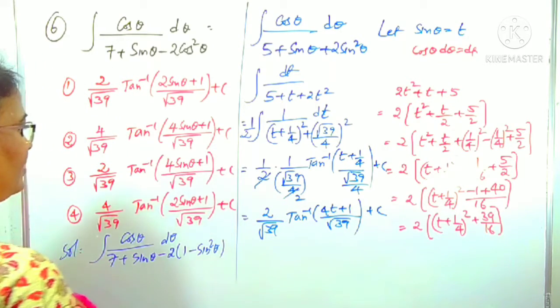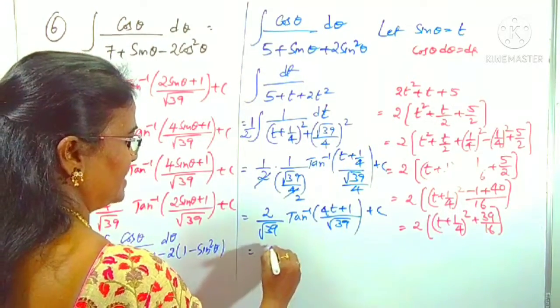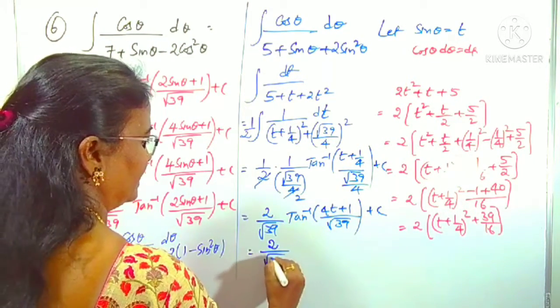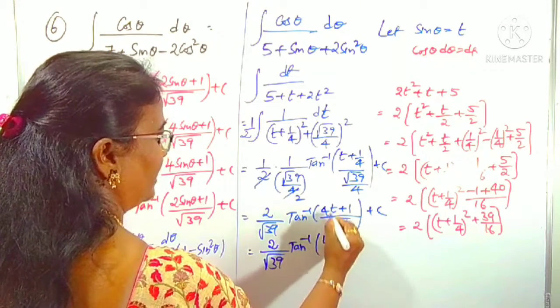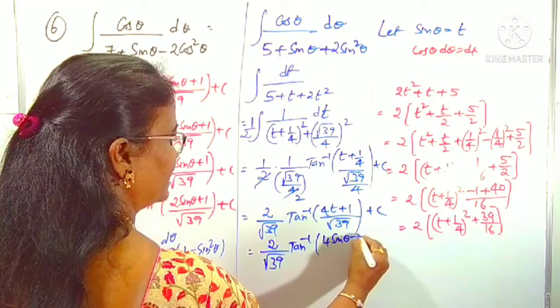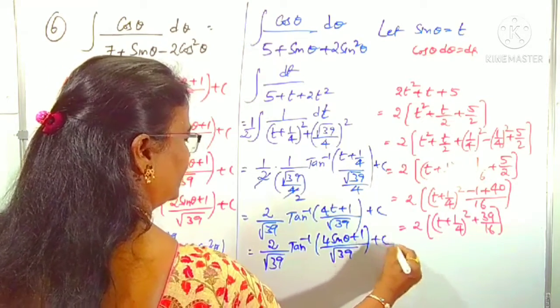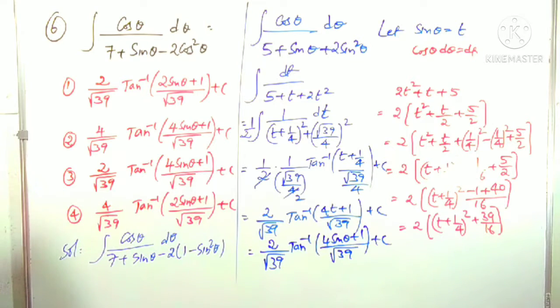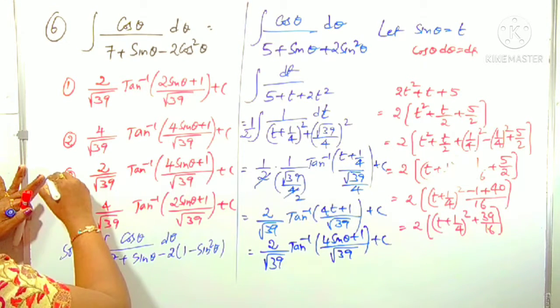What is actually the substitution? t is sin theta. We can replace it. 2 by root 39 of tan inverse of 4 in place of t, we can write sin theta plus 1 by root 39. That's it. This is our whole solution. Which option? 2 by root 39, 4 sin theta plus 1 by root 39 is clearly the third option, right?